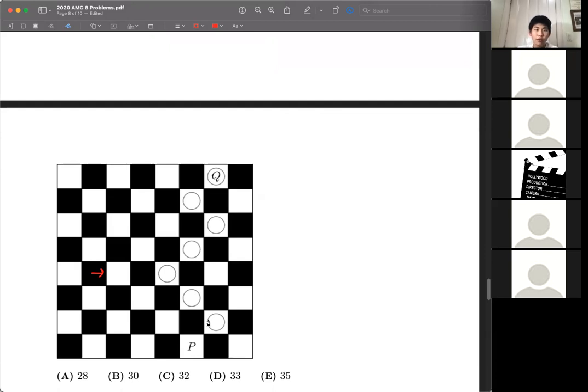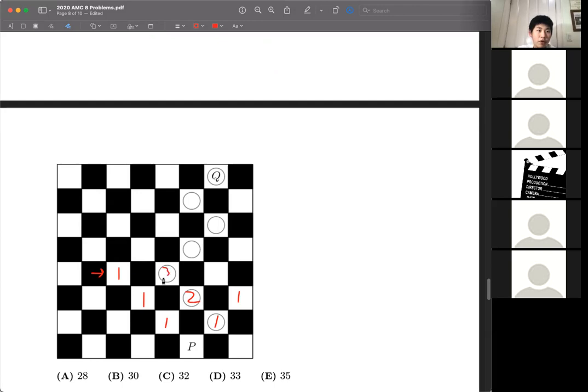So the way I would do this problem is by writing how many ways there are to get to each square. So to get here, there's just one. There's also one, one, one, one. And that's just because the only way to get there is by making left and up moves. Now to get to this square, it's a little more interesting. It's basically the number of ways to get to the one that's down and to the left and down and to the right, because from either of those squares you could get to this square. So this is just the sum of these two, which is 2.